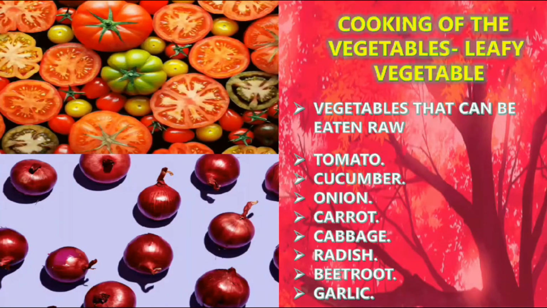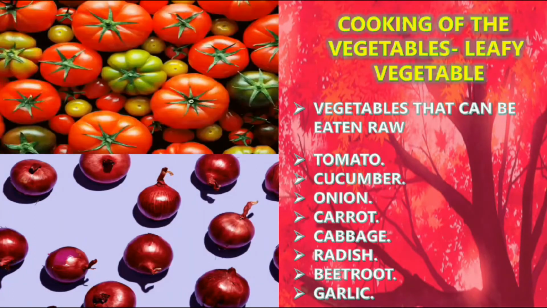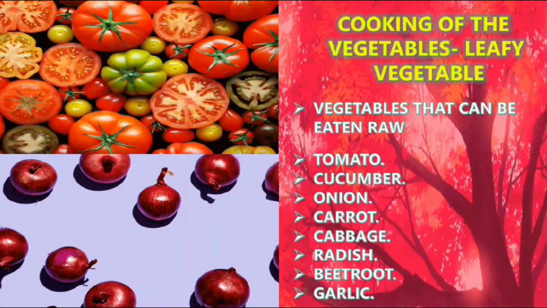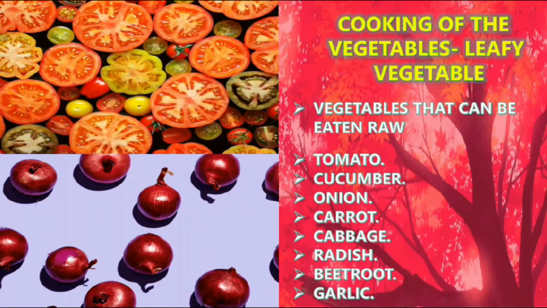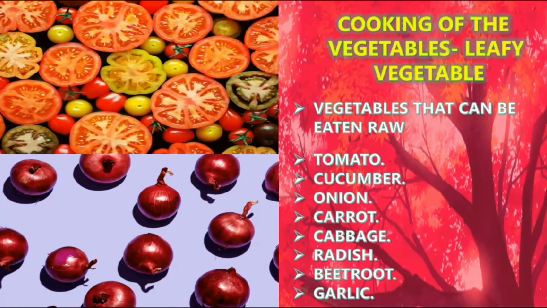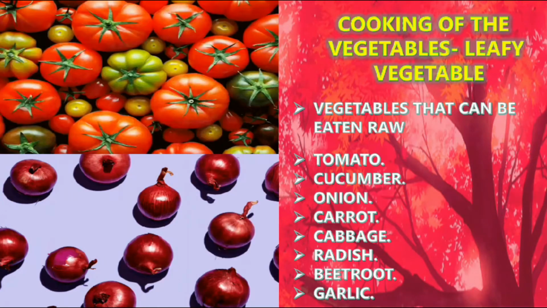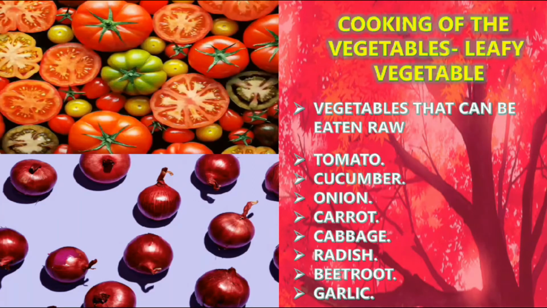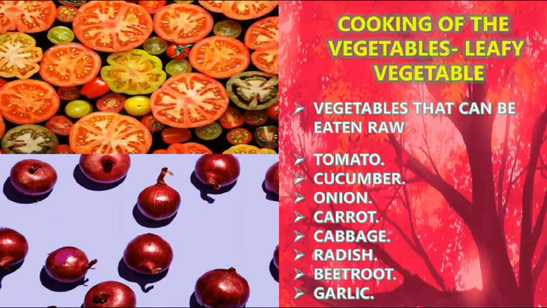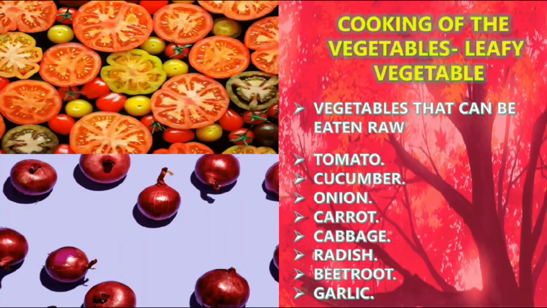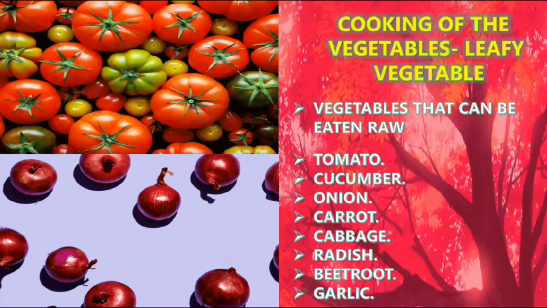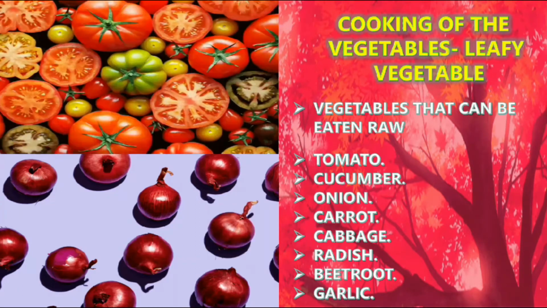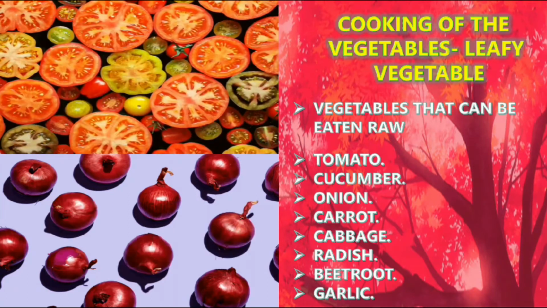So cooking of the vegetables, leafy vegetables that can be eaten raw. Some vegetables you can eat raw. For example, carrot you can eat raw, whereas brinjal you can't eat raw. Only after cooking you are able to eat. So we will see some of the vegetables that can be eaten raw. What are they? Tomato, cucumber, onion, carrot, cabbage, radish, beetroot and garlic. These are the vegetables that we can eat just after rinsing in the water.